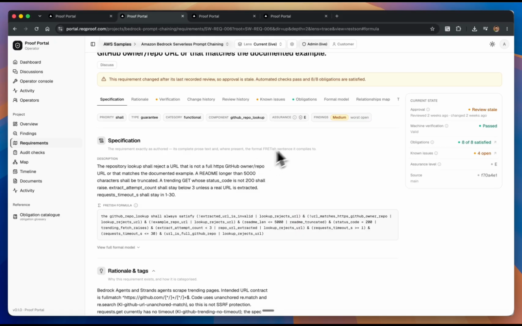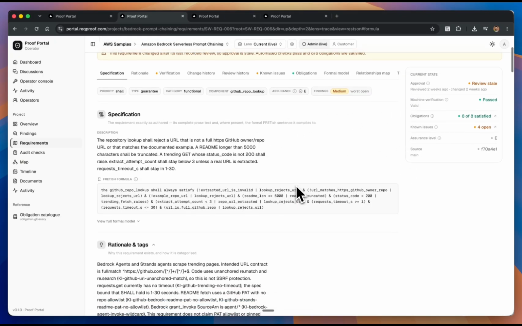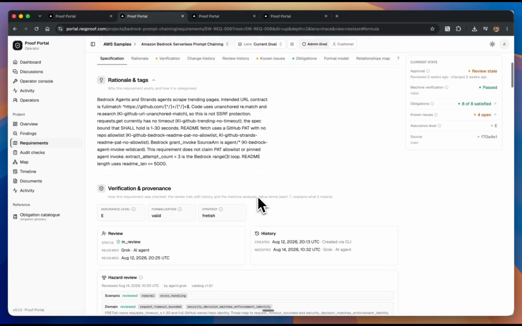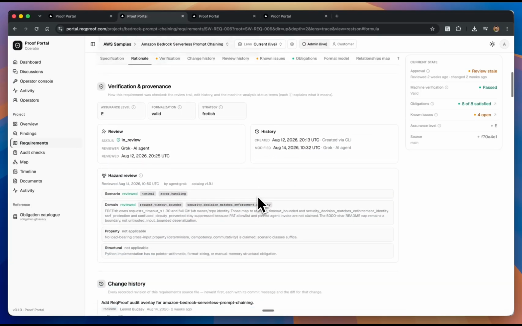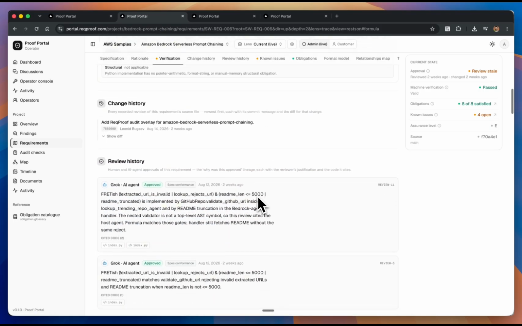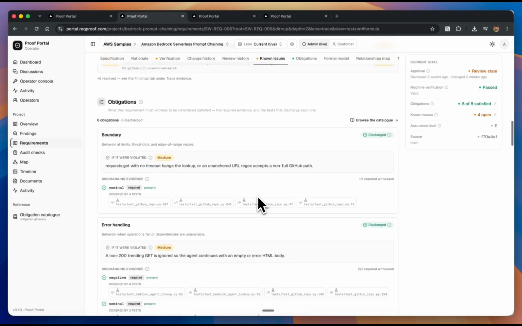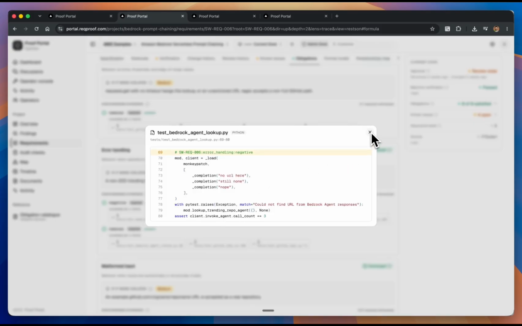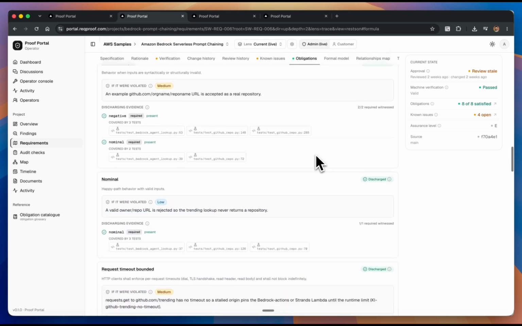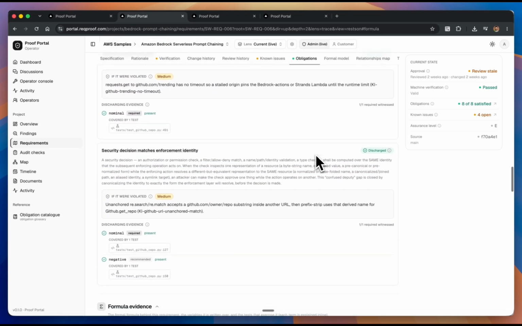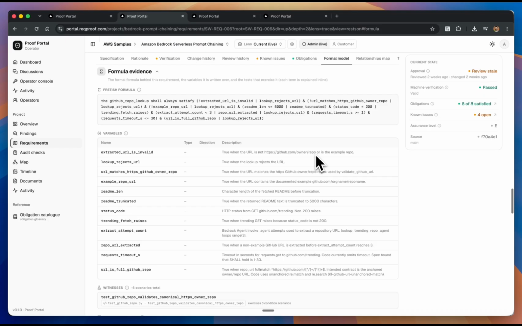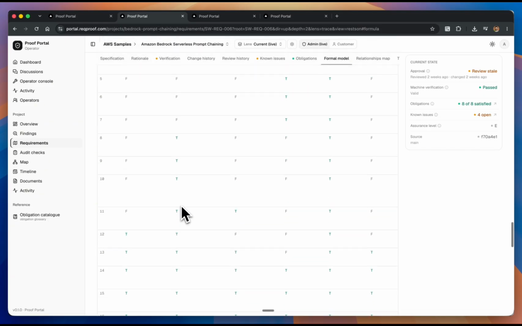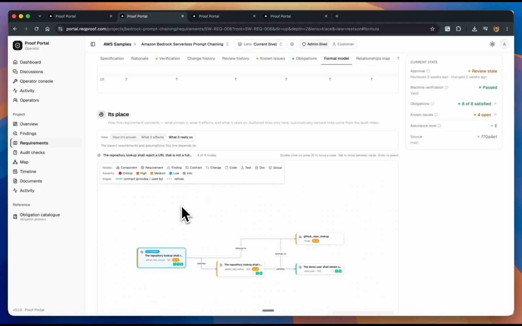The important part is that this is no longer a sentence sitting in a document. It is formalized as a mathematical formula, and has information about approvals and the history of all modifications. It has hazards and proof obligations. Moreover, Proof forces tests to be written for every claim it makes. Proof knows which code implements it, which tests provide evidence, and which past defects changed our understanding of it. So the requirement is the anchor. The code, documentation, issues, changes, and evidence hang from the intent, not the other way around.